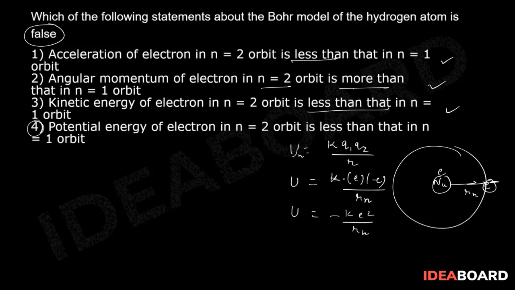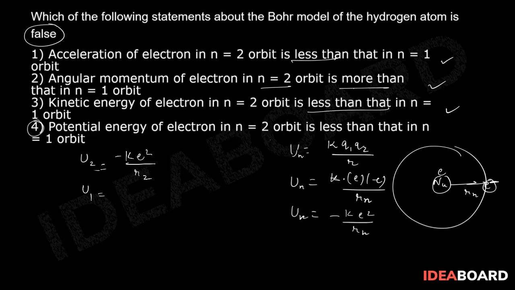Now what they are saying is potential energy of electron in n equal to 2. So I can write U2 by U1, or else I can calculate directly the value of U2 instead of the ratio. So U2 is going to be minus Ke square divided by R2, correct?